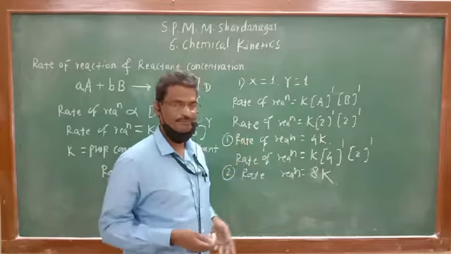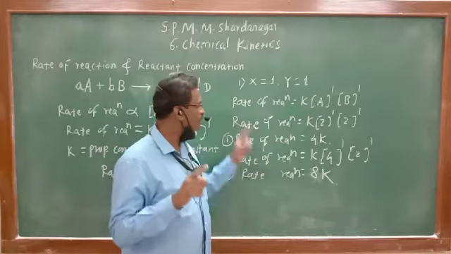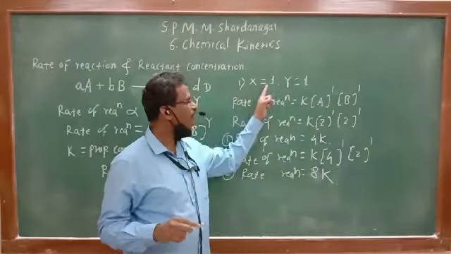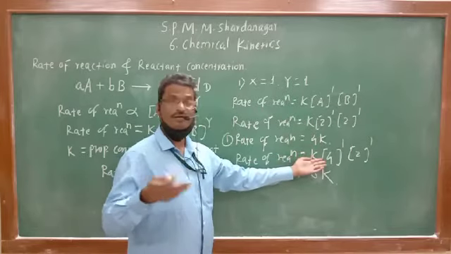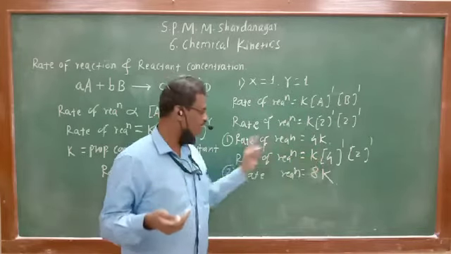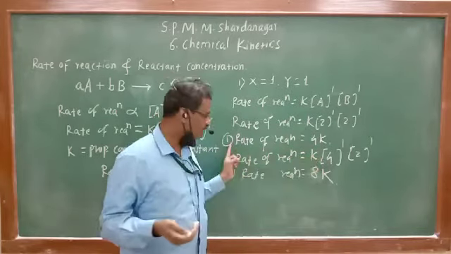If we see another fact, you got it? This is the first fact. Whenever x is equal to 1, y is equal to 1. This is the rate law. Rate of reaction, rate law. We have written this equation known as the rate law equation. x 1, y 1. If concentrations are taken equal, rate of reaction is 4k. If the concentration of one of the reactants is doubled, rate of the reaction is also doubled. 4k become 8k. Whenever x is equal to 1 and y is equal to 1. Now, another fact.